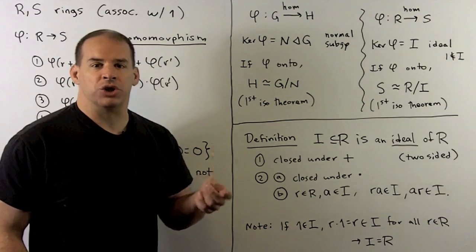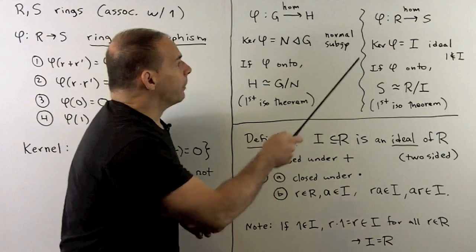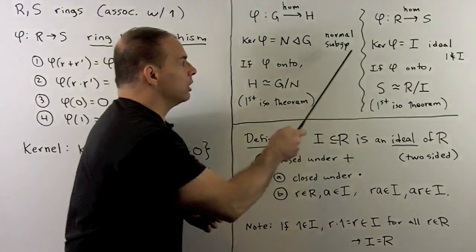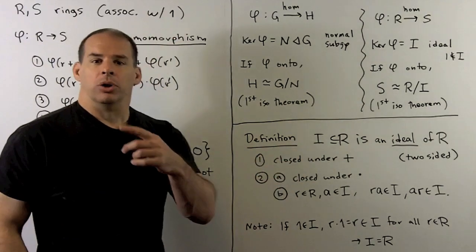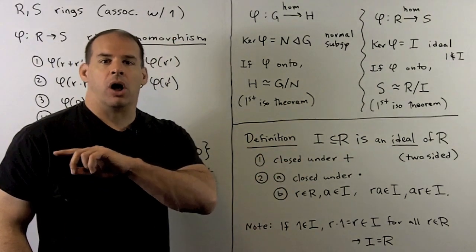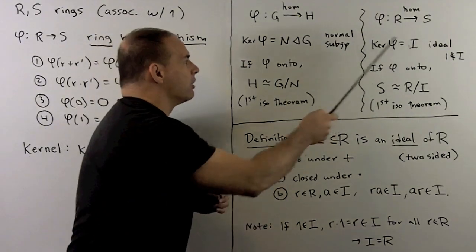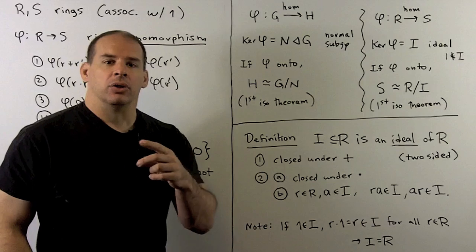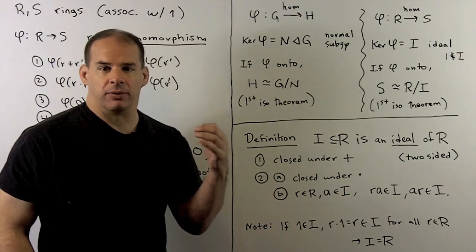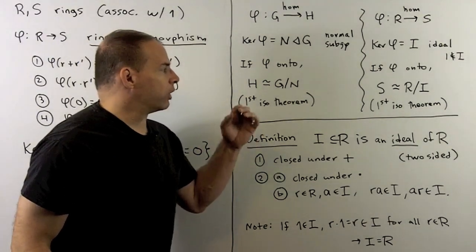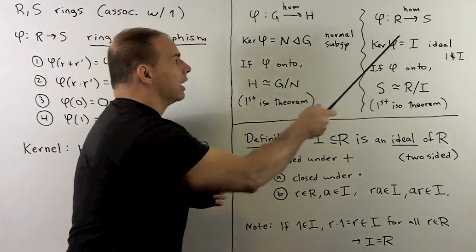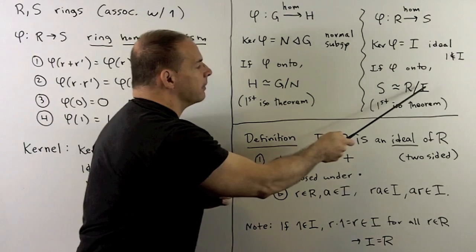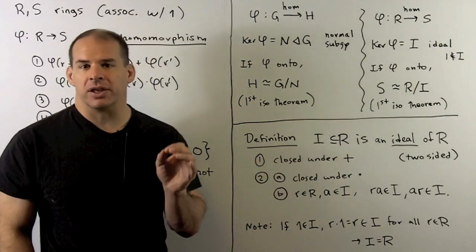We have a similar procedure for rings. So if I have phi carrying R to S, a ring homomorphism, I could form the kernel of phi. Now, we noted this is not going to be a ring. This is going to be what we call an ideal. So this is going to be the analog of a normal subgroup. If phi is onto, we have the ring analog of the first isomorphism theorem of groups. So we have a first isomorphism theorem of rings. That'll say the image ring S is ring isomorphic to the quotient ring R mod I. So this is what we're going to focus on for this part.